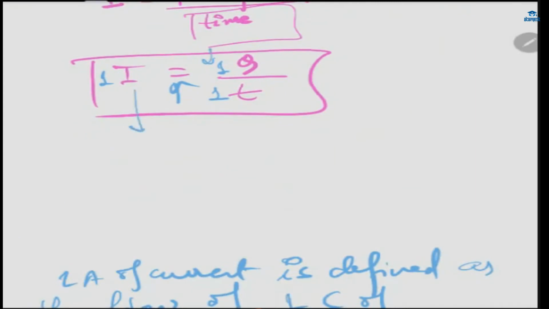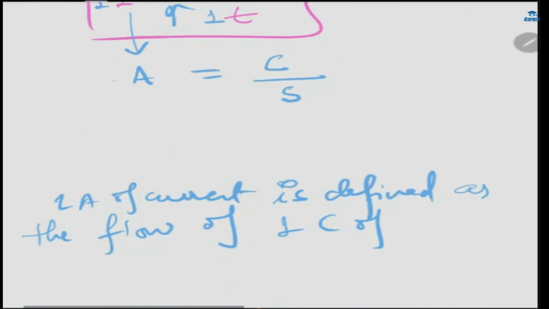The unit of current is ampere, the unit of charge is coulomb, and the unit of time is second, right? Now, when we are asked to define 1 ampere of current, we'll just place 1 in front of all of their units.